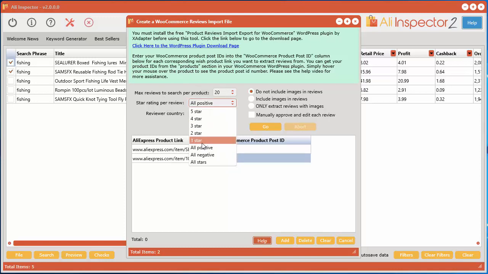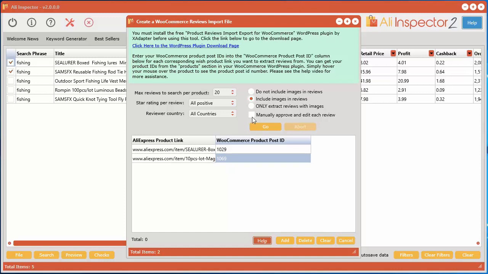I want to select all positive reviews. All positive basically means reviews that have 4 stars and 5 stars. And you can select the reviewer country if you'd like. I'm just going to select all countries. Now you can select to not include images in reviews, or you can include images, or just only extract reviews with images. I'm going to do this one here, so I'll get reviews with and without images.